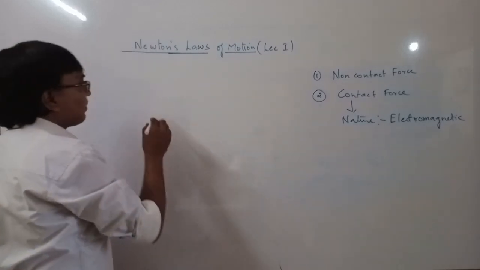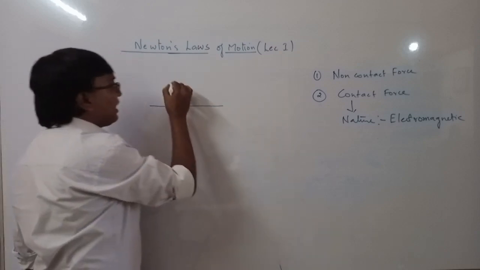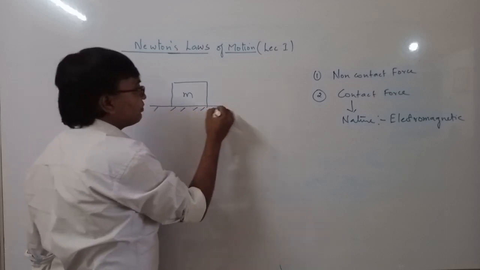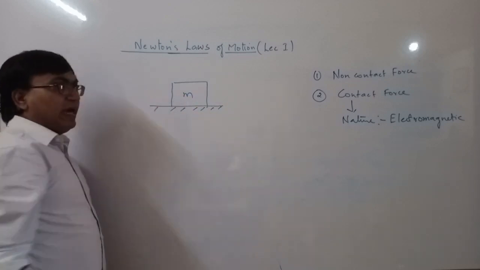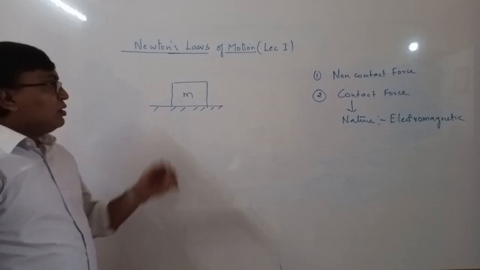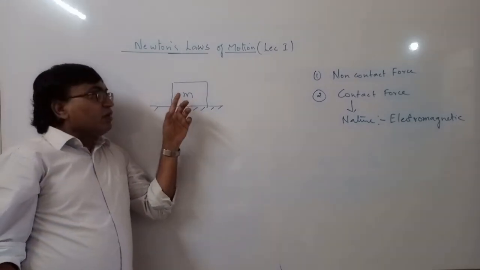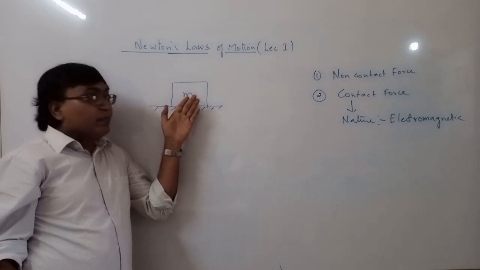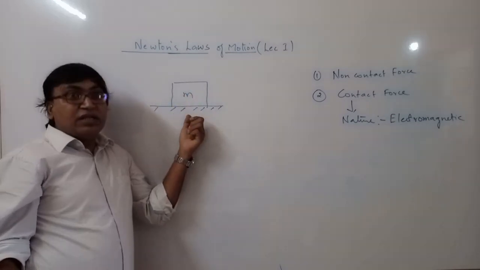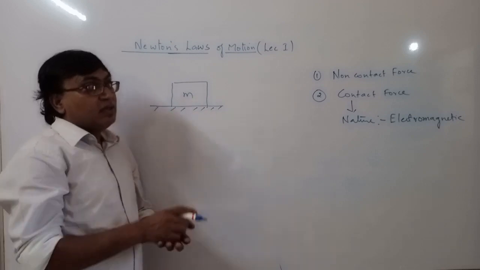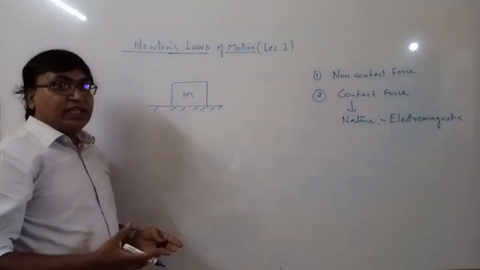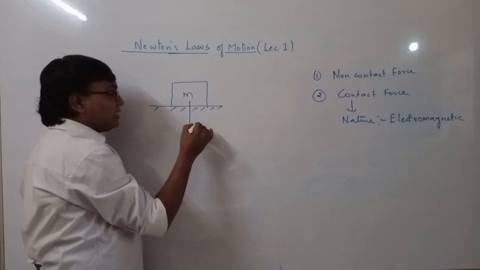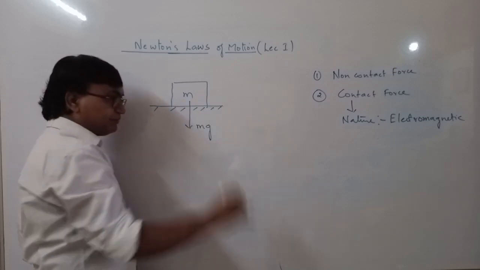So here, suppose you take this mass m, which is resting on some surface. Now identifying the forces. This is the mass m, so there should be a gravitational force. This mass is resting on Earth's surface, and every mass is pulled by the Earth. So there is one force acting on this body, that is mg.